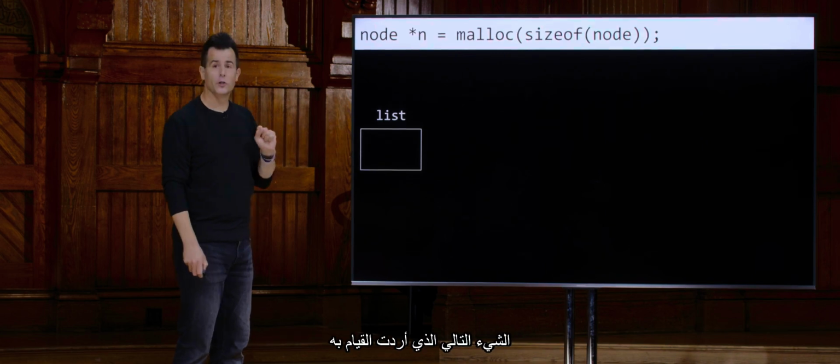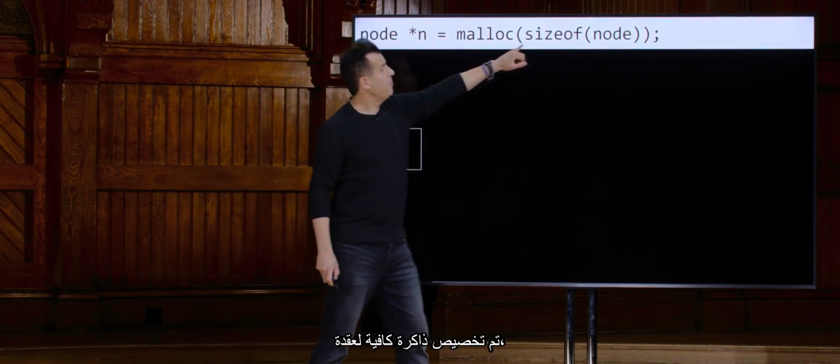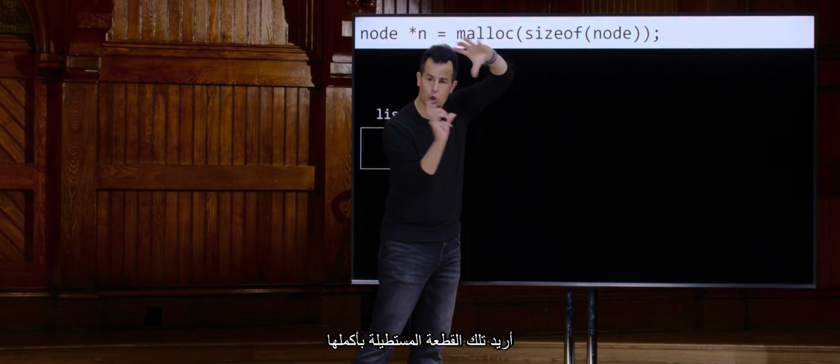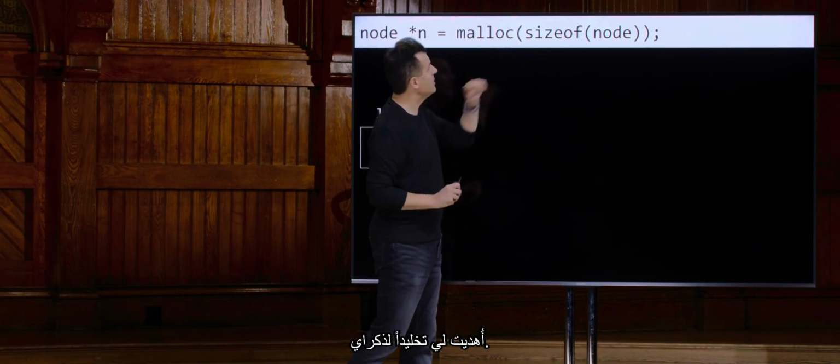The next thing I wanted to do was allocate enough memory for a node, not a node star, for a whole node. I want that whole chunk of a rectangle given to me in memory.